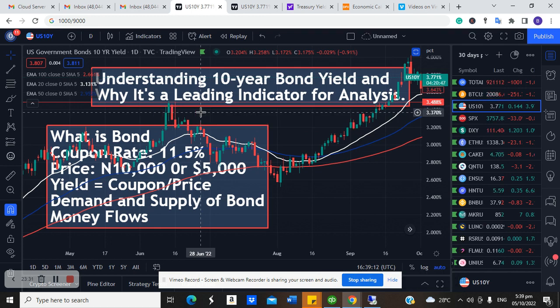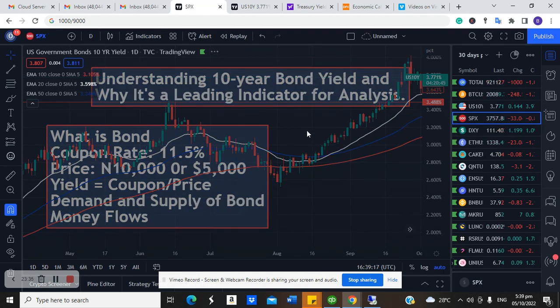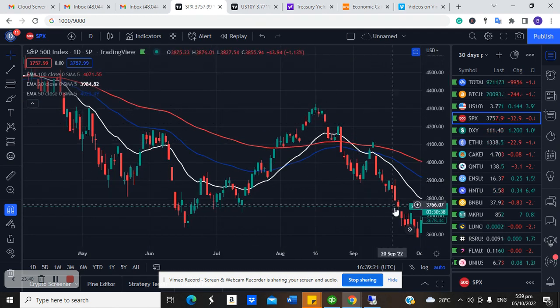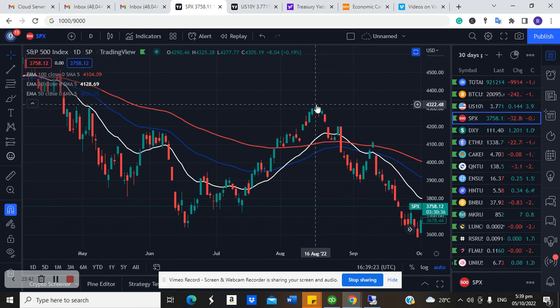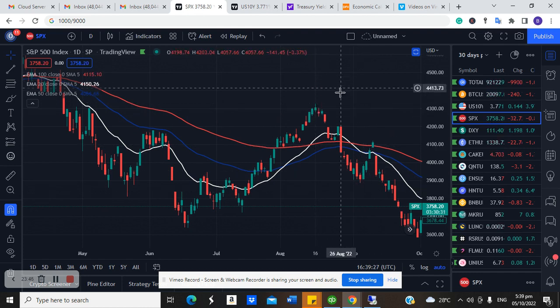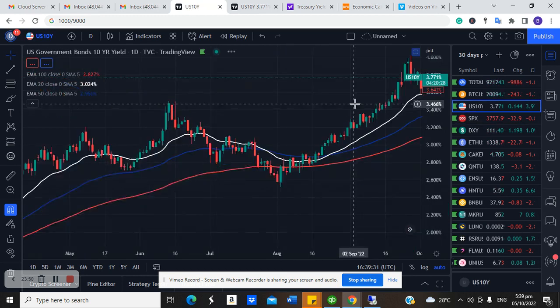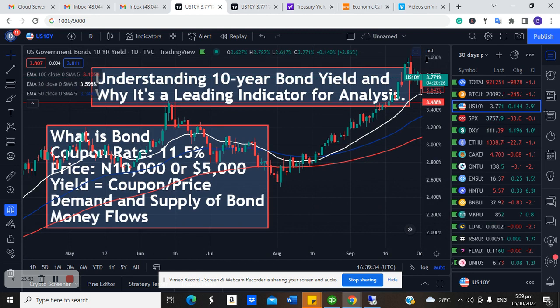If you check the chart of US stock from the beginning of this year up to where we are today, you will see that the chart has not been very impressive. You can see right here, we've seen a massive dip from a high of 4,700 to where it is right now. The answer is very, very simple. It's because the return on bond yield has been a lot more attractive.